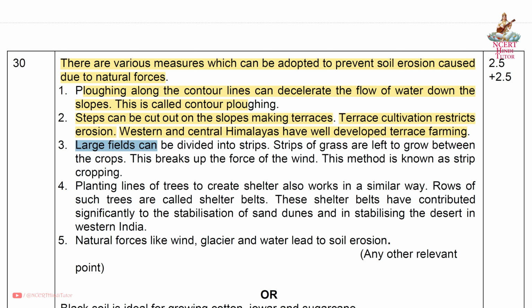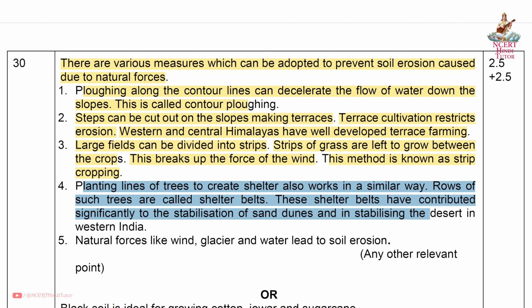Third, large fields can be divided into strips. Strips of grass are left to grow between the crops. This breaks up the force of the wind. This method is known as strip cropping. Fourth, planting lines of trees to create shelter also works in a similar way. Rows of such trees are called shelter belts. These shelter belts have contributed significantly to the stabilization of sand dunes and in stabilizing the desert in western India. Fifth, natural forces like wind, glacier, and water lead to soil erosion. And friends, you can write any other relevant point.